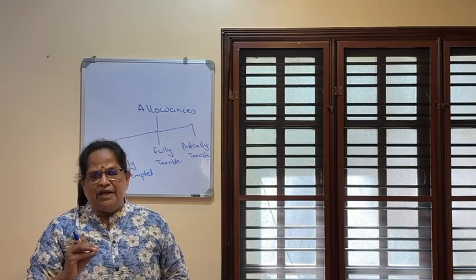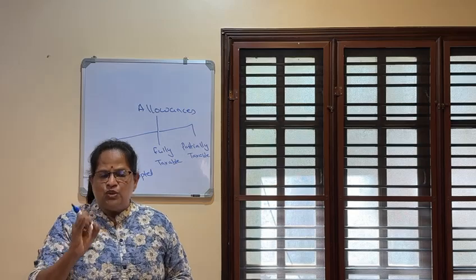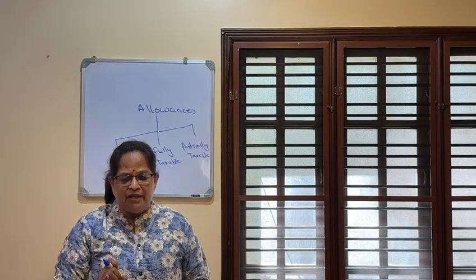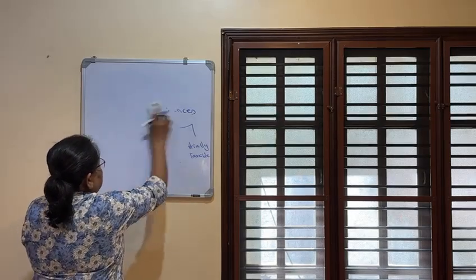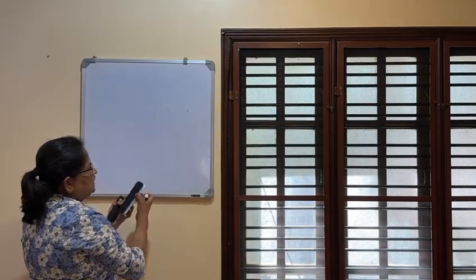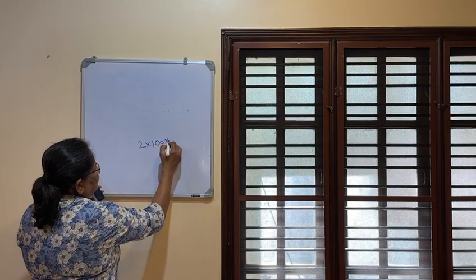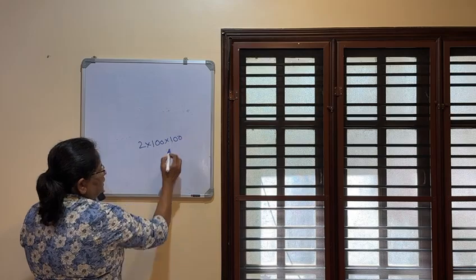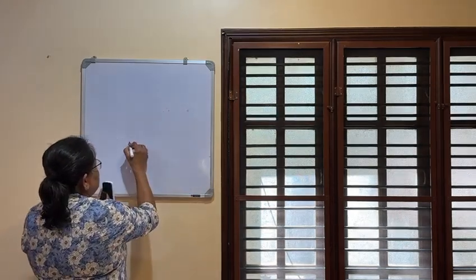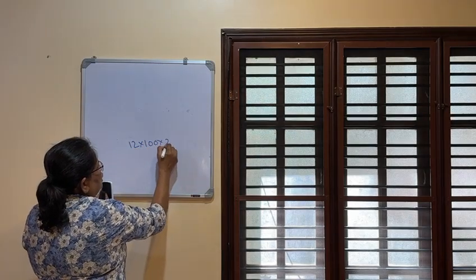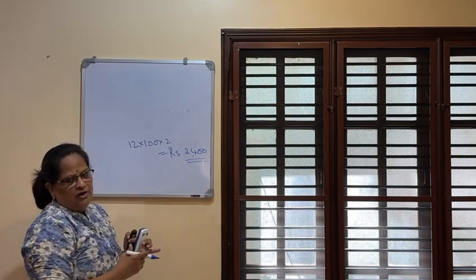Mr. A is employed in an MNC and his employer is giving education allowance for 3 children at the rate of 500 per month. First thing, it's allowed for own children only. Of the 3 children, he will get exemption for only 2 children, at 100 per month each. So 12 into 100 into 2, 2,400 he will get. The third child he will not get.